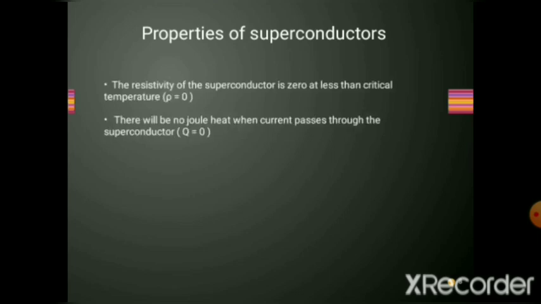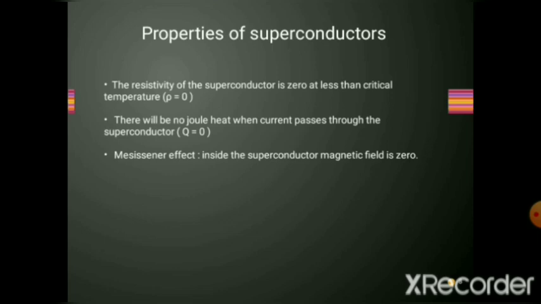Now let us see what are properties of superconductors. The first property is the resistivity of the superconductor is 0 at less than critical temperature. There will be no joule heat when current passes through the superconductor. Now, as long as the current passes through the superconductor, the material will not produce any heat.